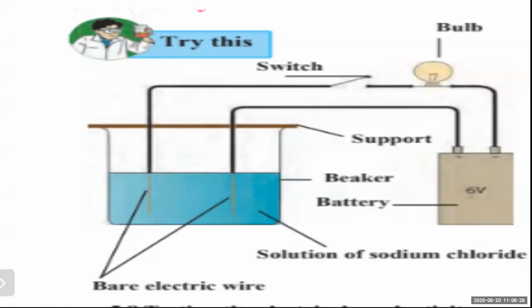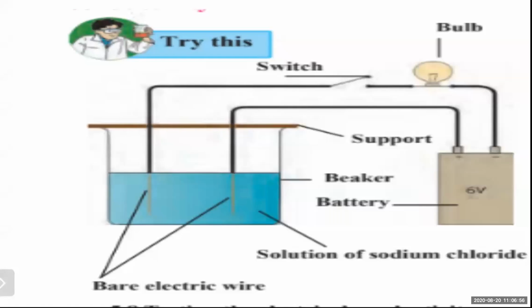And repeat the same procedure with different types of solution like copper sulfate, 1 gram of glucose, 1 gram of urea, 5 ml of dilute H2SO4, 5 ml of sodium hydroxide, but each and every one in 50 ml of water. Now, with which solution did the bulb glow? The bulb will glow here.